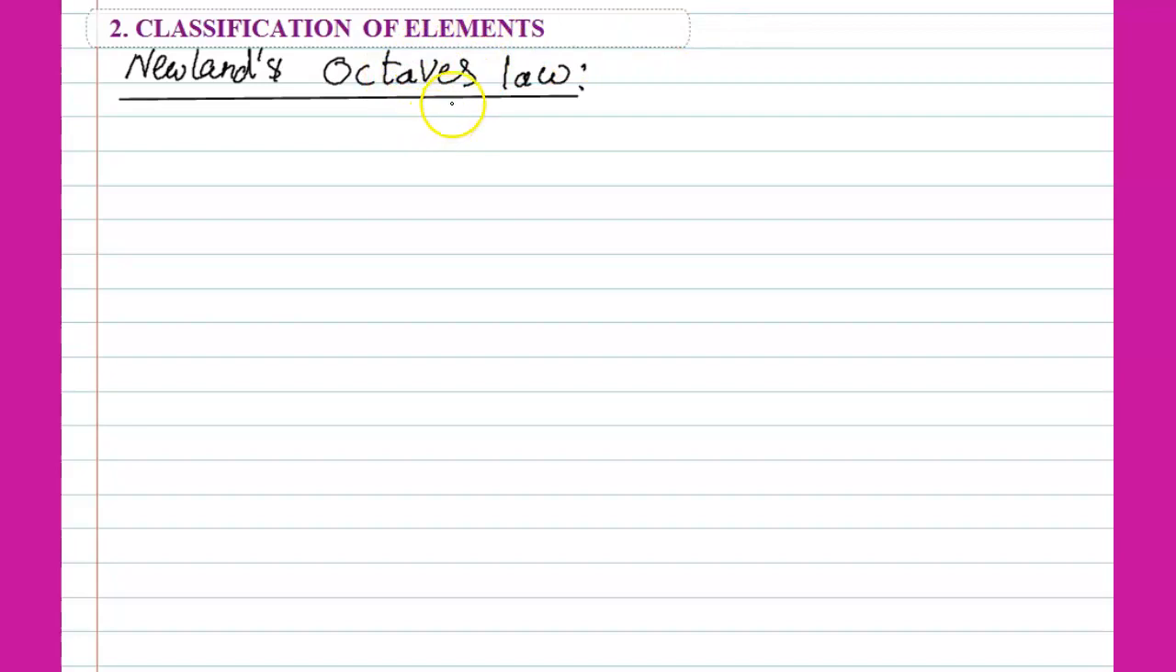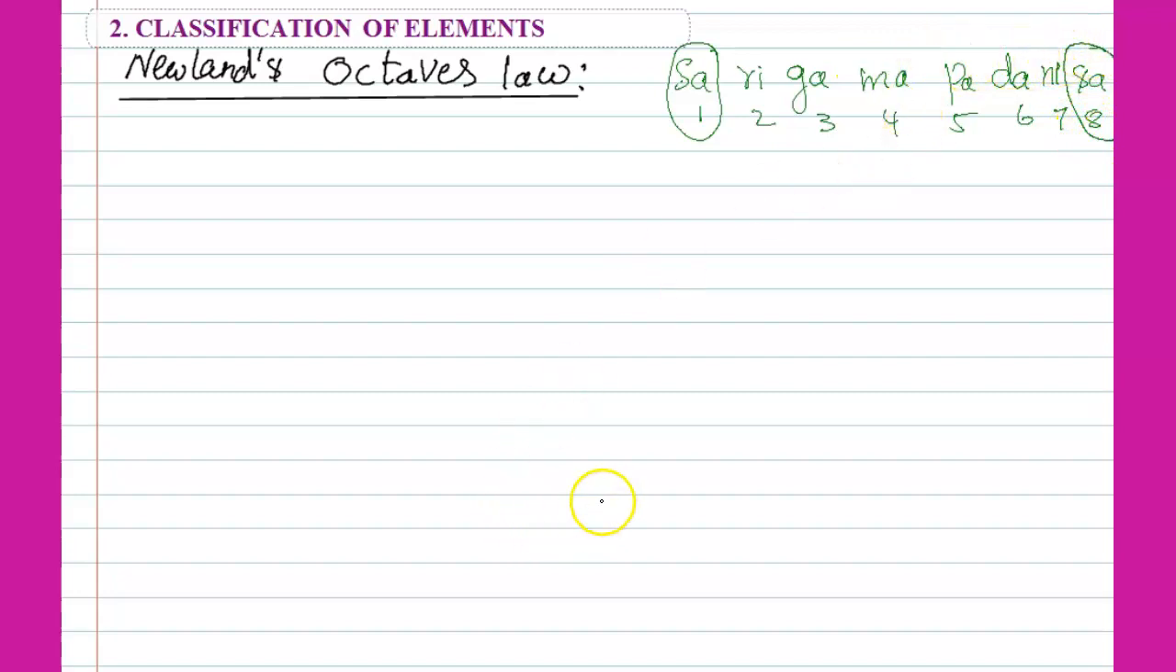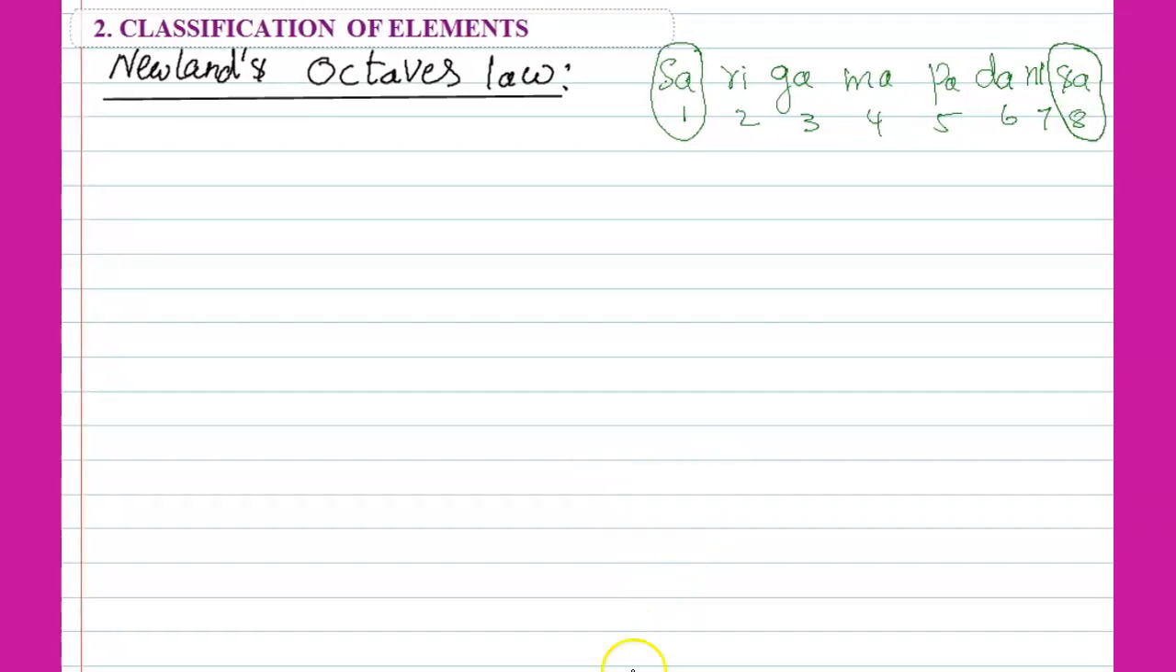Actually, why they called octaves means, in Indian music we have Sa Ri Ga Ma Pa Da Ni Sa, which is 1, 2, 3, 4, 5, 6, 7, 8. Actually, the first one is repeated as the 8th one. So that's why they are given as octaves. Oct means 8. So first one and 8th one is repeated.